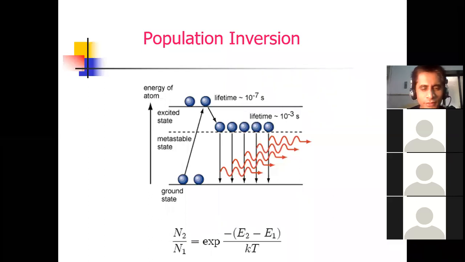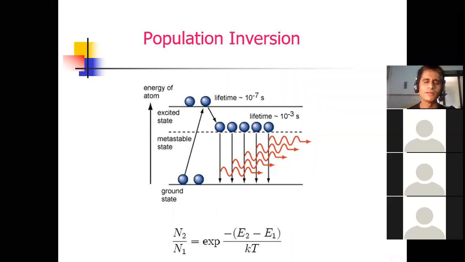And what is the lifetime of the excited state? 10 raised to minus 7 seconds means 0.1 microsecond. Is it correct, dear student? In exam, suppose the question is, what is the metastable state? You should write: state just below the excited state with lifetime 1 millisecond.